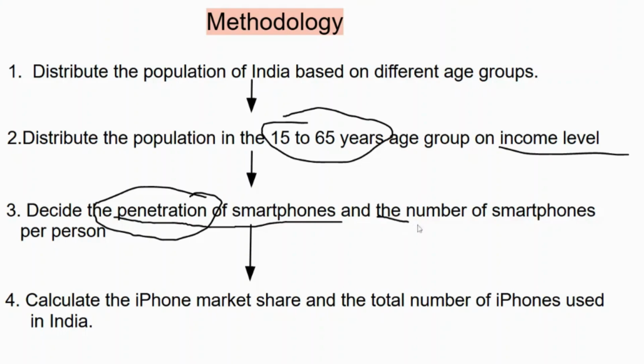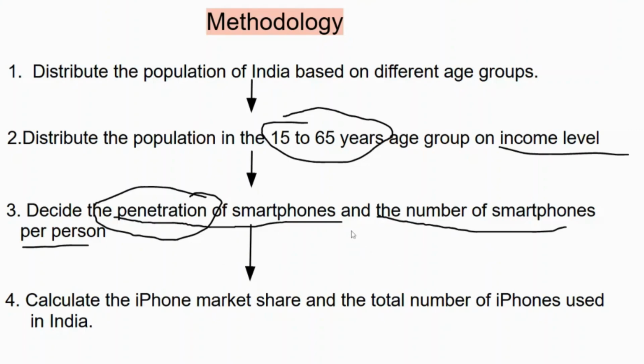Then we would see the average number of smartphones per person. After seeing the penetration, we would see the number of smartphones per person on an average basis, because one person can have more than one smartphone. It could be two, it could be one. So we'll take the average number of smartphones in that particular income level group.